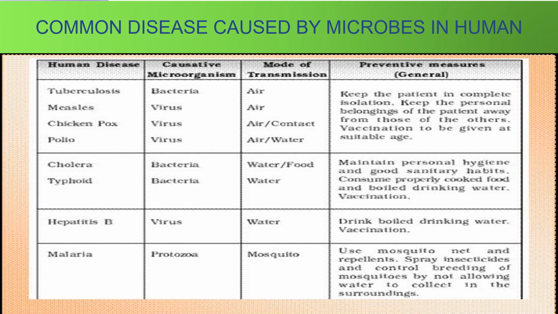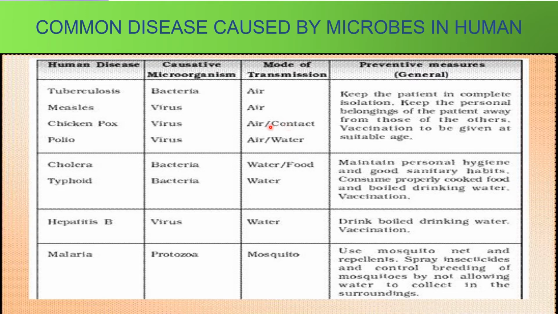Now let us discuss a few common diseases caused by microbes in humans. The first is tuberculosis, a bacterial disease transmitted through air. Measles, chickenpox and polio are all viral diseases, and they can be transmitted through air, physical contact or water.